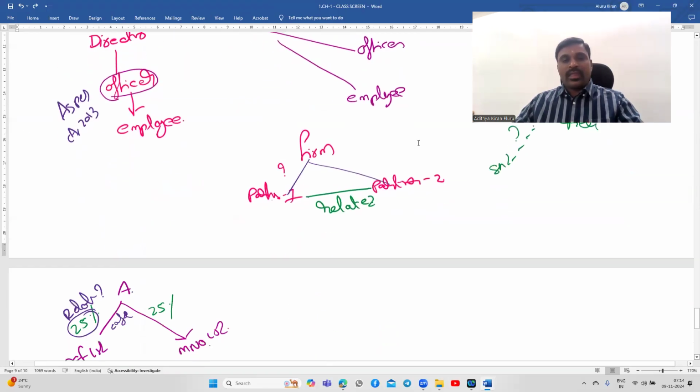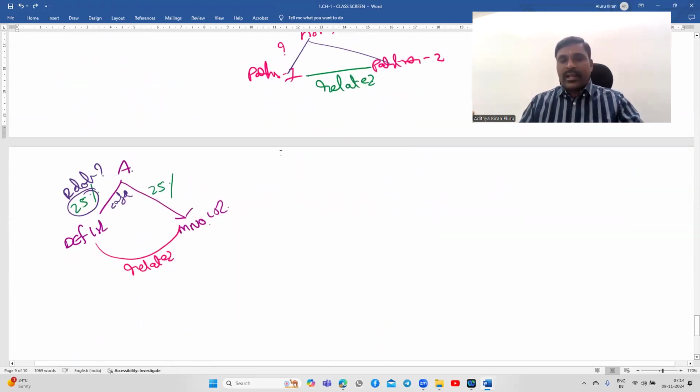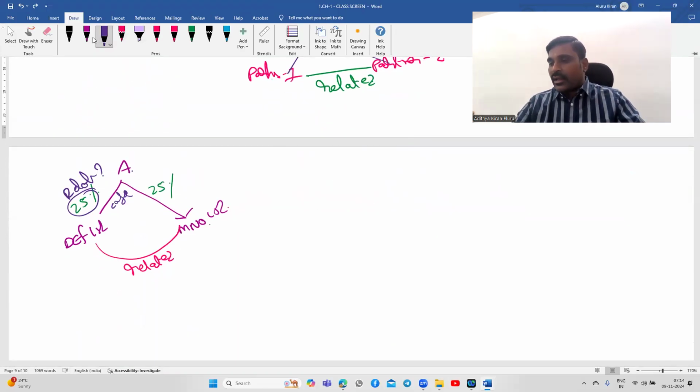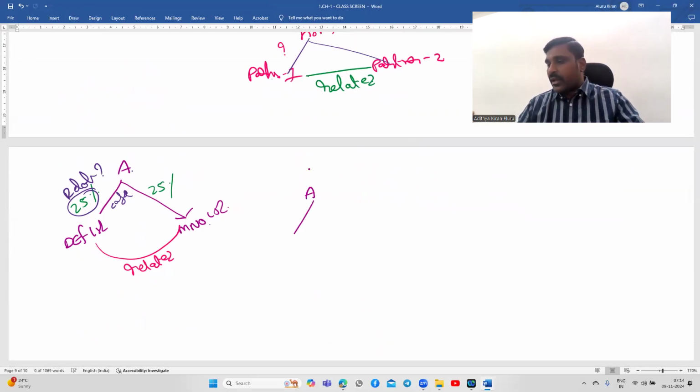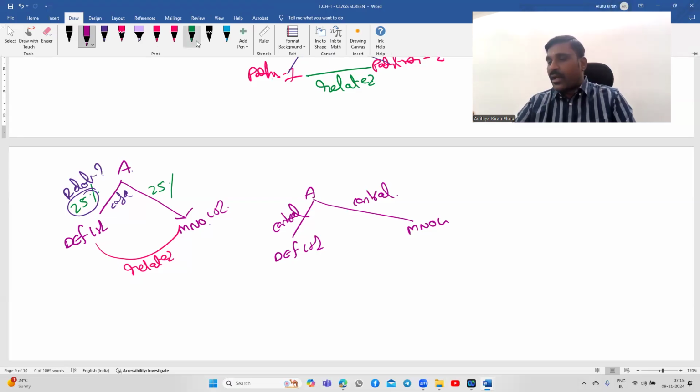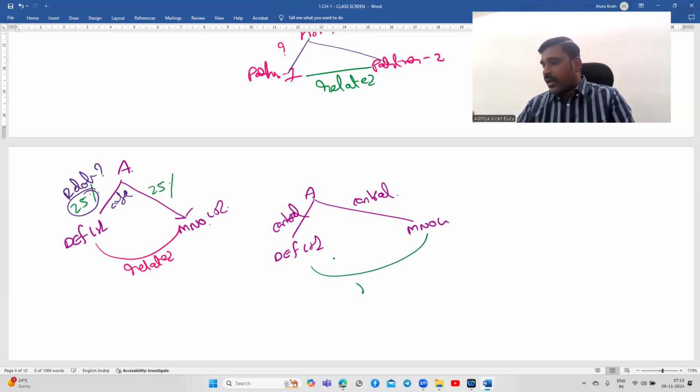So if A Limited is controlling DEF Limited and MNO Limited, then also both are related. This is related, this is related, this is related.